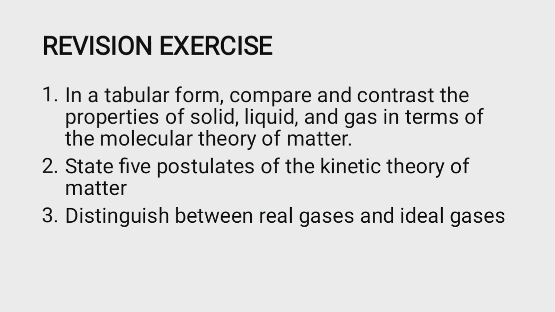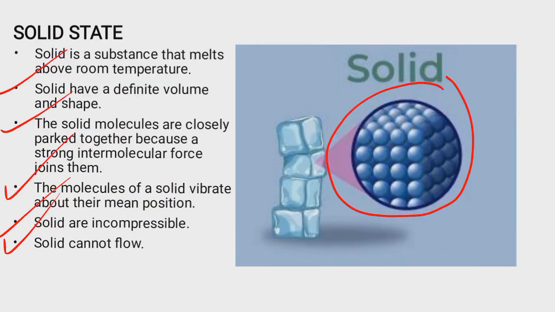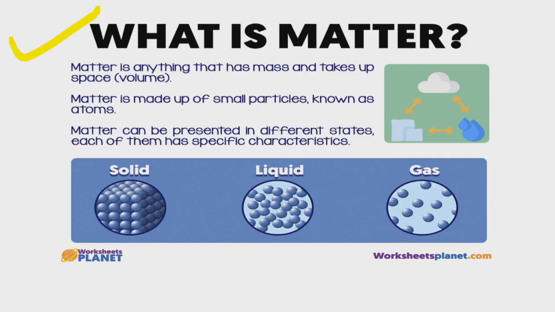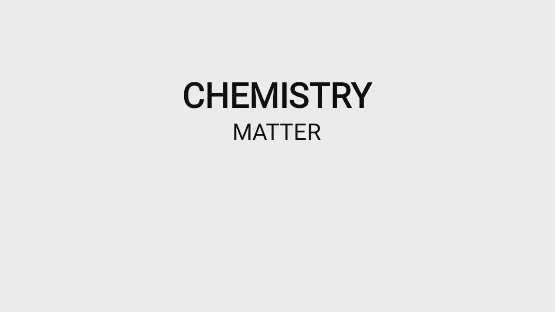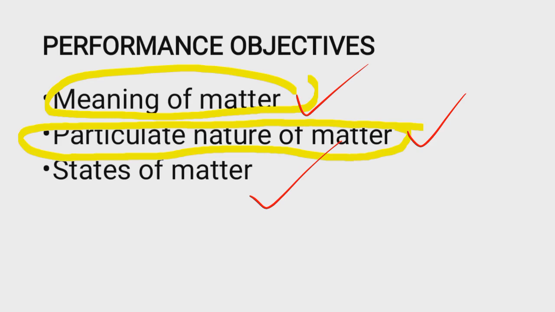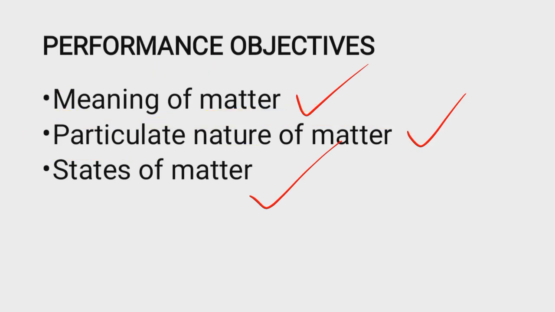All right. That will be all for today's class. And don't forget, when we started the class, we said that the aims of the class are: 1. By the end of the lesson, learners should be able to describe the meaning of matter, which we have dwelt so much on. Then 2, learners should be able to describe the particulate nature of matter, the particles that matter is made up of. We have also discussed that, and the state in which matter exists in terms of kinetic theory of matter.